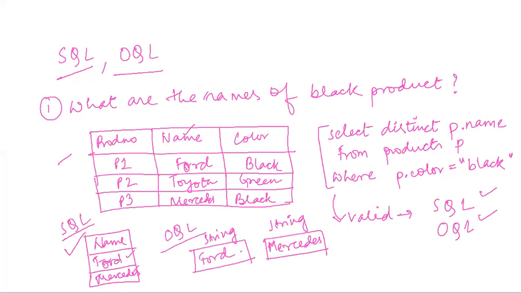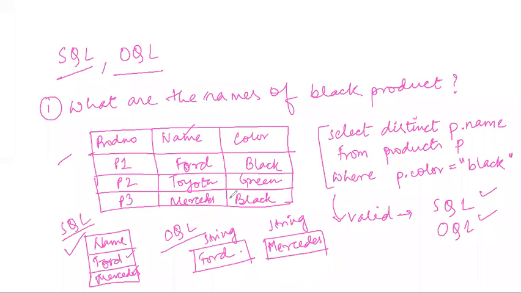What is your name? Ma'am, Kunal. Okay. So the language is not different. The SQL language and the object query language are not different.